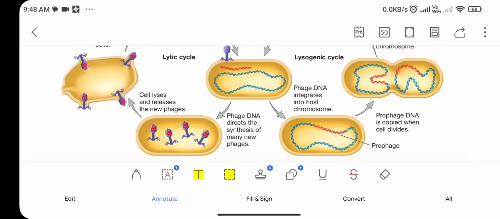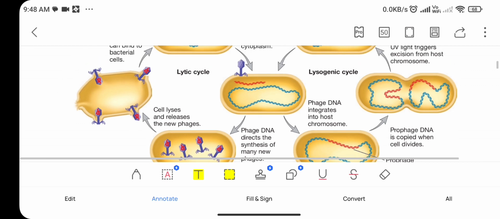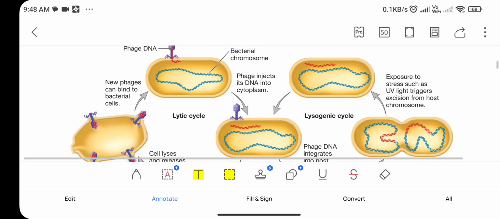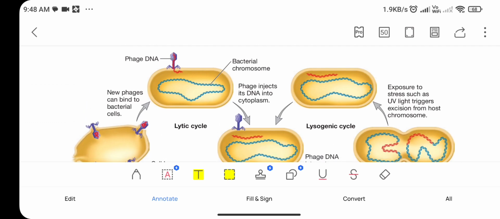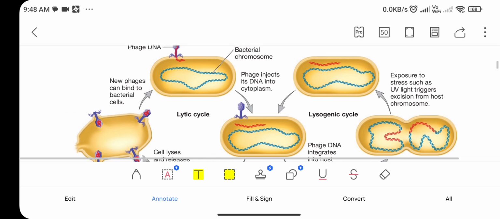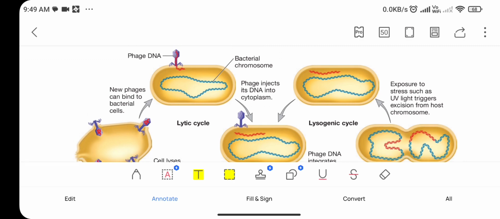It starts the replication and directs the cell to synthesize many new phages. Then cell lysis and release of new phages take place, and again the cycle begins. The new phages can bind to bacterial cells. The new bacteriophages which are made start infecting other bacterial cells.